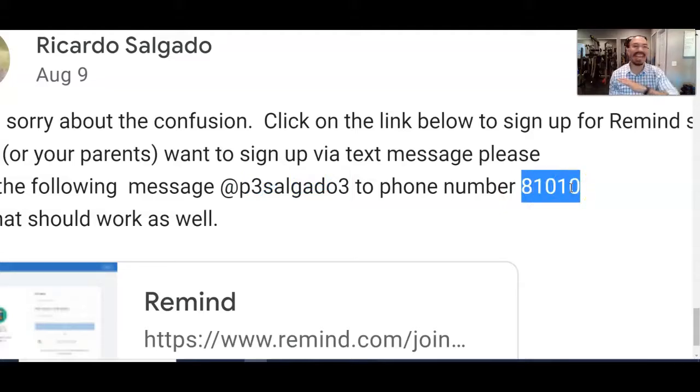You'll be able to text me any time of day or night. Your son or daughter should already have signed up for this, so they could text me any questions of math, any questions of the schedule, of the grades, anything they want. They could even text pictures of their math work and send me the work so I could see where they need help. It's a great means of communication. So parents, please go to your son or daughter's classroom and sign up for my Remind texting app, so we could communicate.